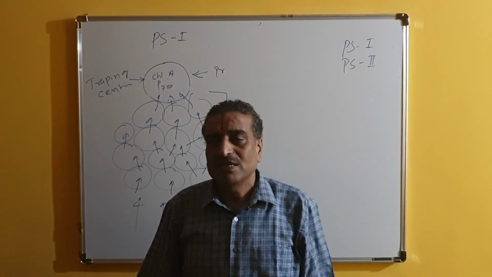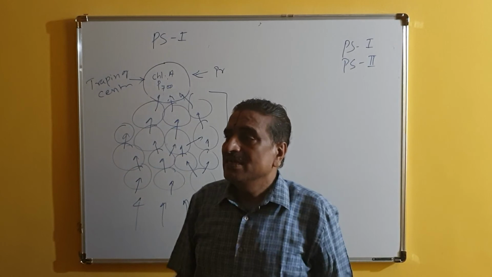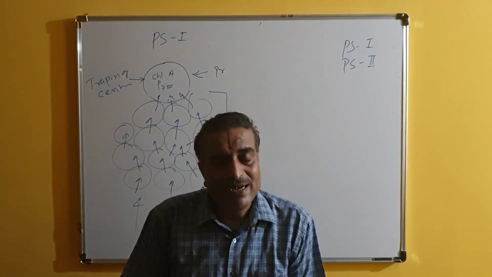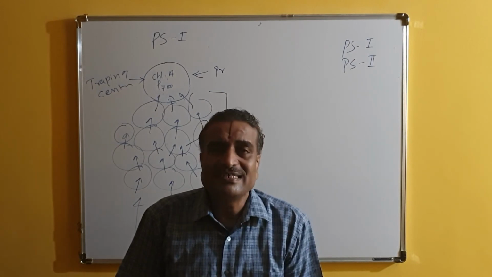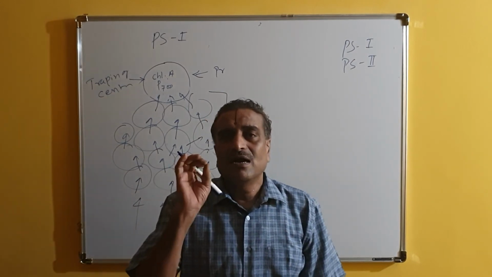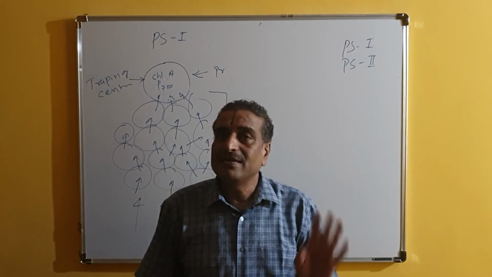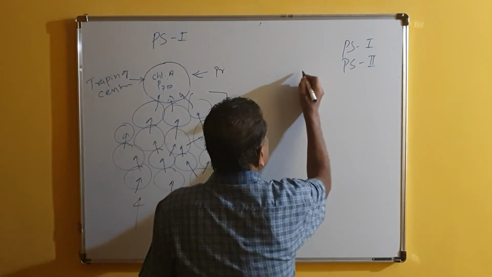They are the followers. So the most important thing is that pigment system 1 is having the pigment chlorophyll A which absorbs only the 700 nanometer wavelength, that is red light. And another is present here.